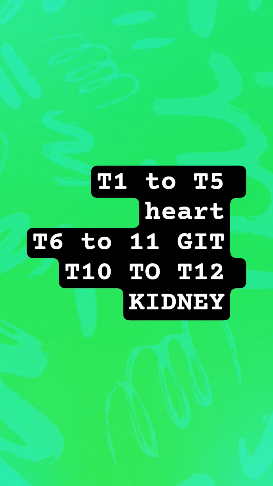Parasympathetic cranial nerve 10 controls the heart, respiratory tract, and GIT. S2 to S4 control the bladder, lower part of the bowel, and reproductive organs.